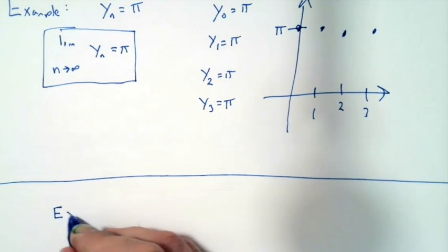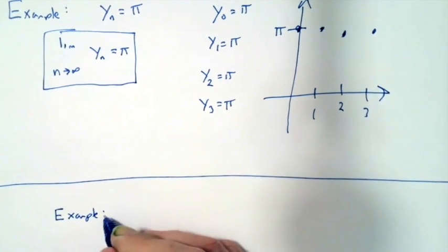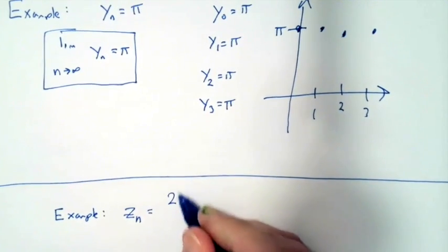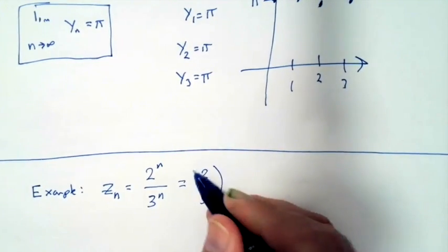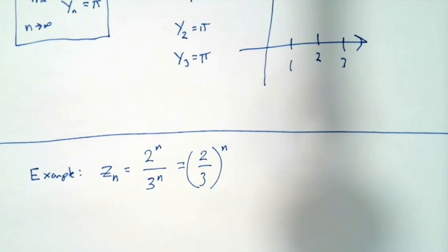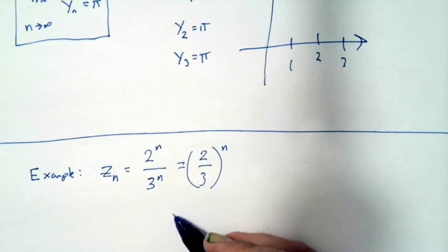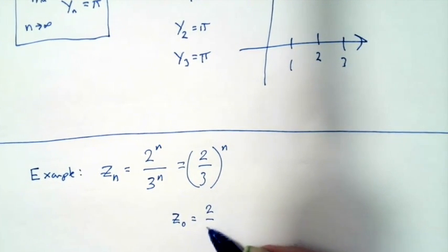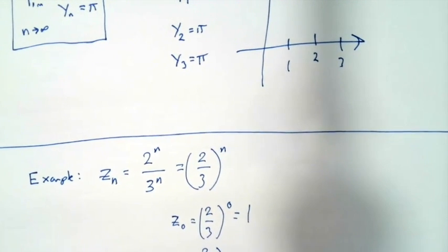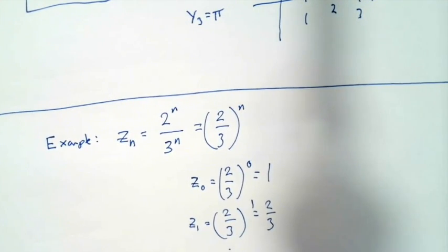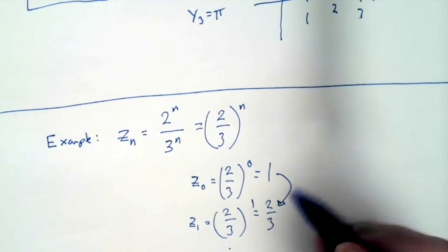So the example we're going to look at now is, let's look at z sub n is equal to 2 to the n over 3 to the n. So I can rewrite this as 2/3 raised to the n. This is a similar pattern to what we saw before. We're going to start out with z sub 0 is equal to 2/3 to the 0, which is equal to 1. Z sub 1 is equal to 2/3 to the 1, which is equal to 2/3, and we just keep going. So notice every time we do this, we multiply by 2/3.